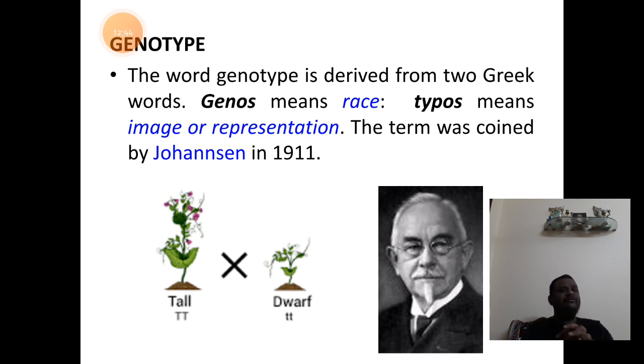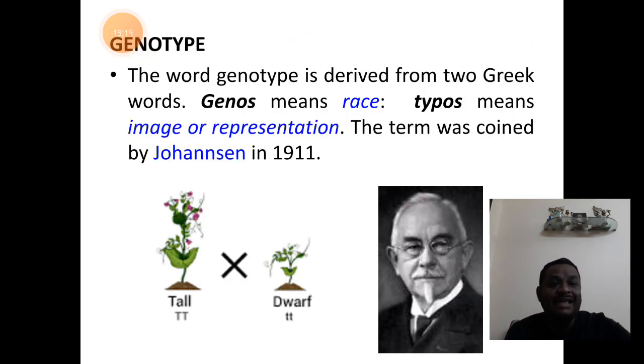It is derived from two Greek words: genos means race, typos means image or representation. So the genetic constituent which is responsible for the expression of a phenotypic character is called a genotype. It was coined by William Johannsen in 1911. So remember, the words phenotype and genotype were coined by Johannsen in 1911.